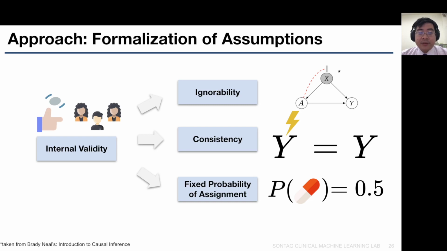Before we delve into the falsification procedure, we will formalize some of the assumptions we make along the way. The first set of assumptions is very intuitive, which is the internal validity of RCTs. Because the treatment assignment follows a randomization process in RCTs, we have ignorability of the treatment assignment, and we have a fixed probability of assignment. In addition, we assume that there is consistency, which means that the observed outcome actually corresponds to the counterfactual outcomes.